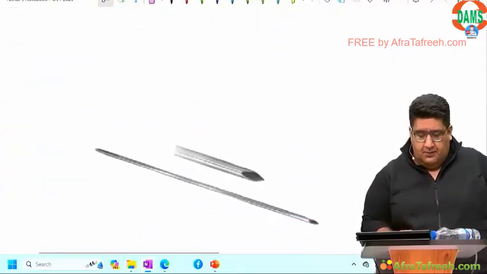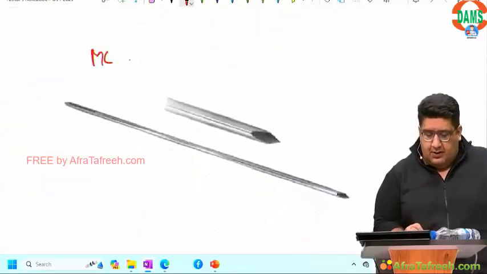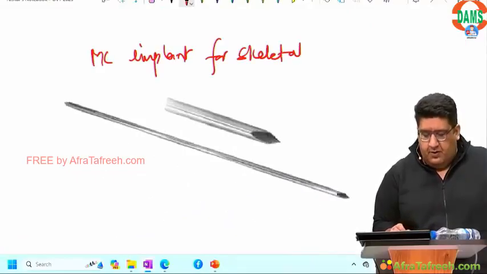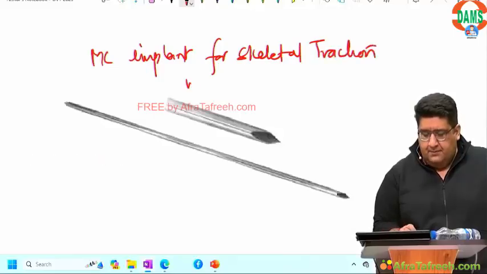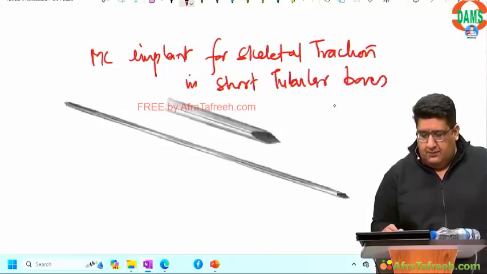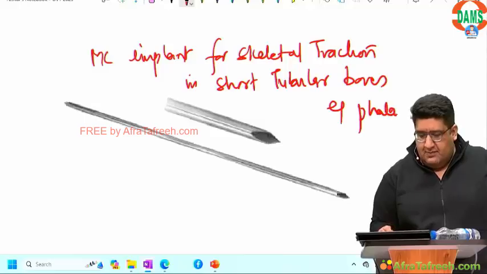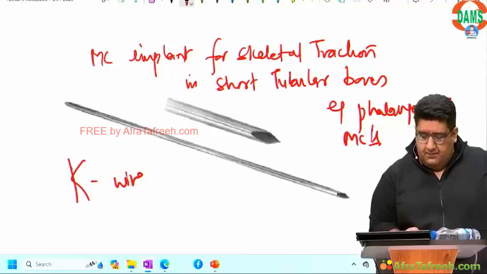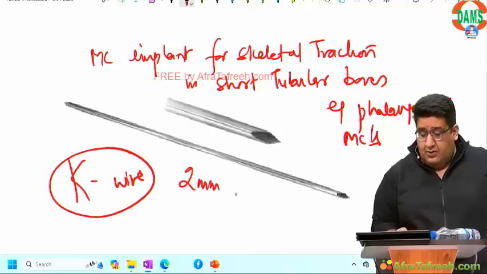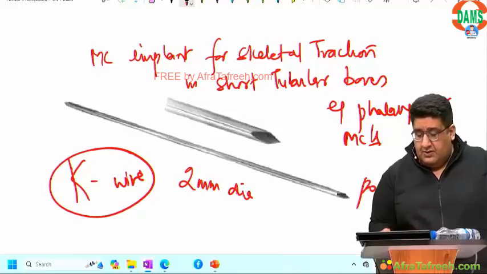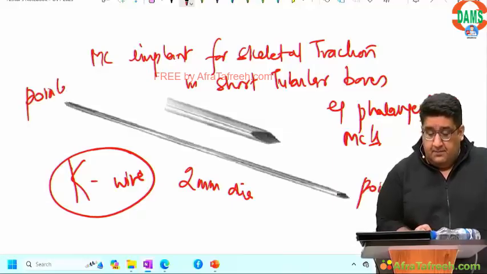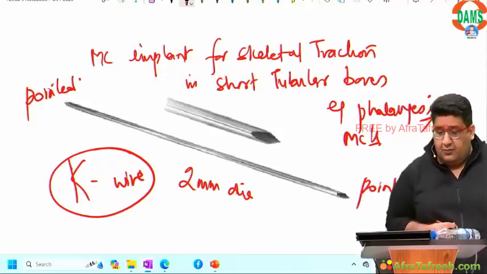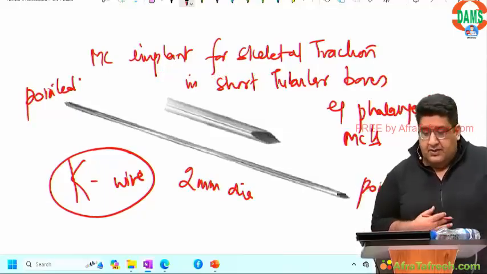Now, most common implant for skeletal traction in short tubular bones. Say, for example, phalanges and metacarpal. K-wire. Usually 2 millimeter diameter, and the interesting thing is both the ends are pointed. Both the ends are pointed.